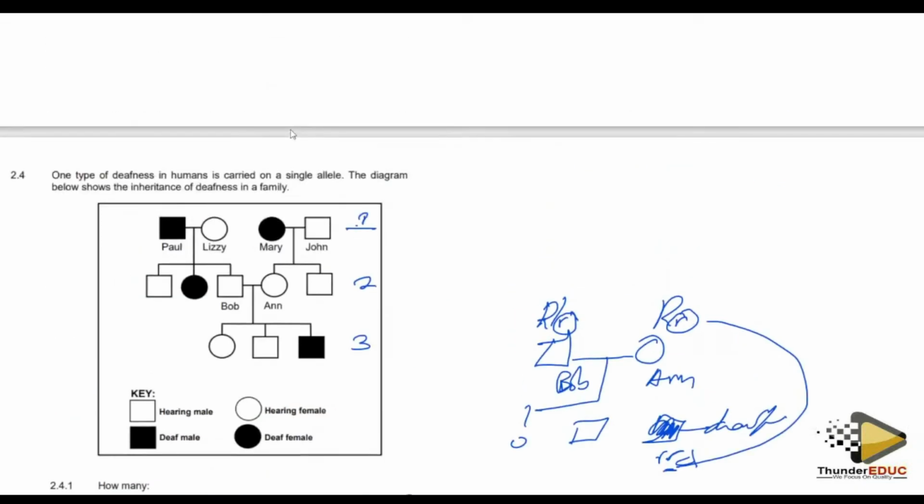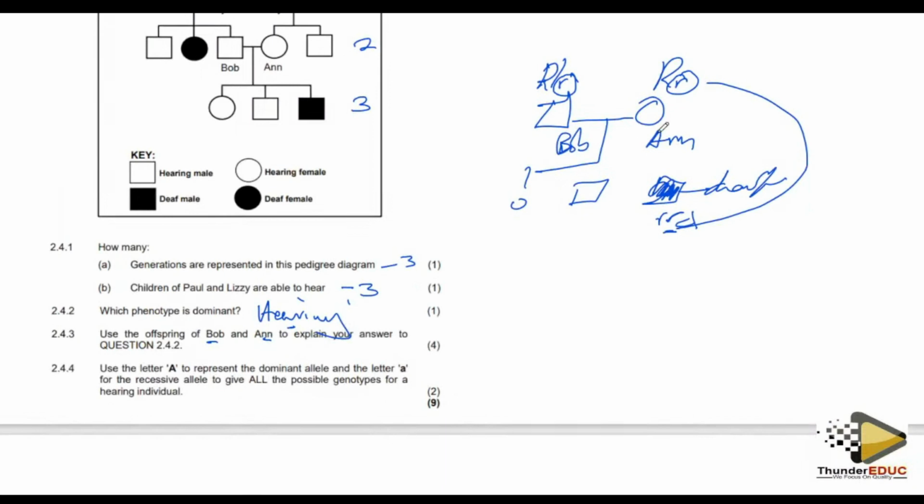Did they say it's caused by sex linked? No. So that's why you are not saying anything with X and Y. So this Bob, who is hearing, meaning that Bob is capital R, small r, is heterozygous. Don't use small r because they didn't give you the letters to use. Bob is heterozygous and also Anna is heterozygous.